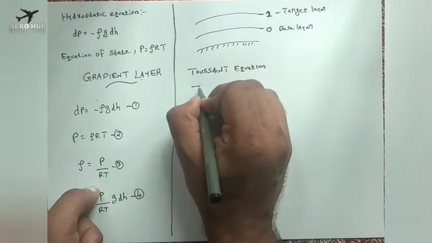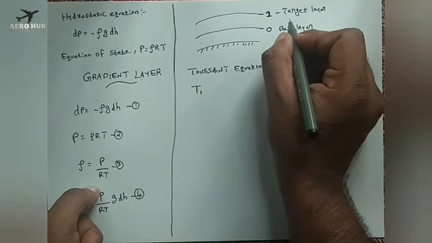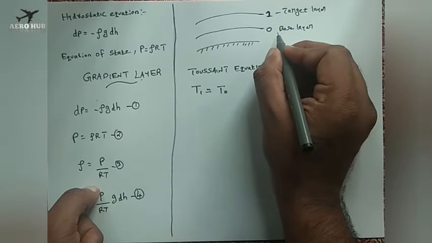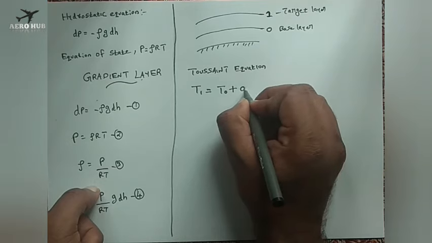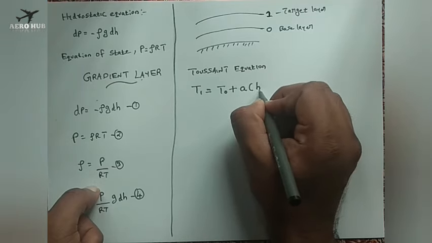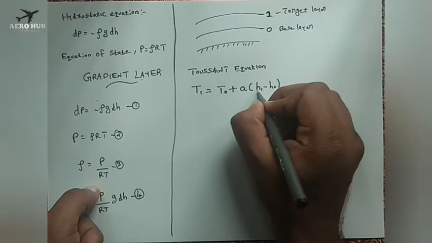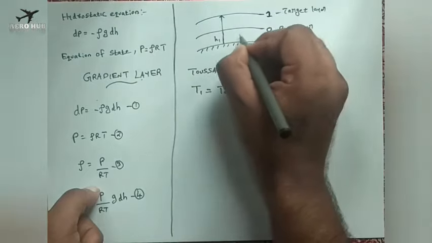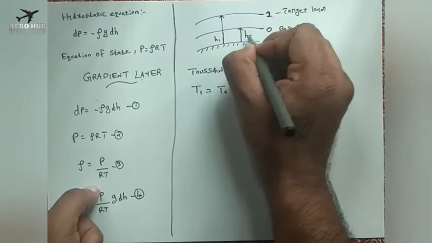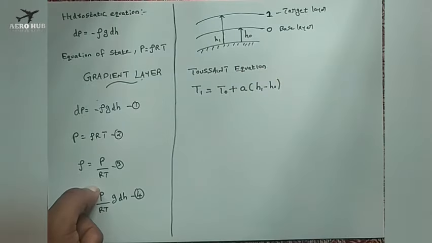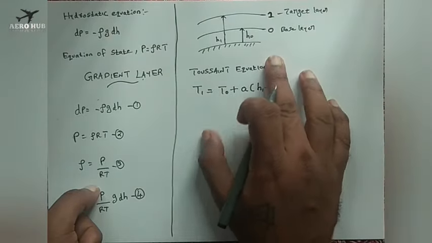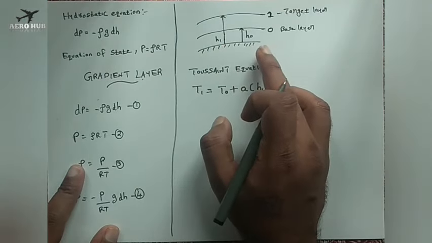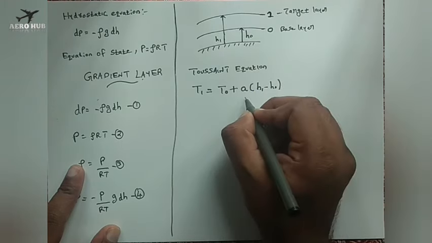T1, that is nothing but the temperature of the target layer, is equal to T0, that is nothing but the temperature of the base layer, plus A into H1 minus H0. H1 is nothing but this height, the height from the surface of the earth. H1 is the height of the target layer from the surface of the earth, and H0 is nothing but the height of the base layer. Now what is this A?